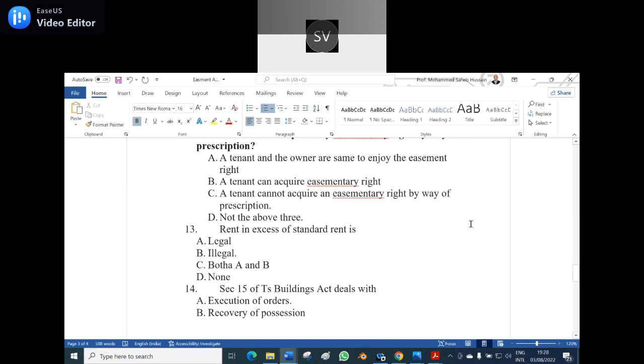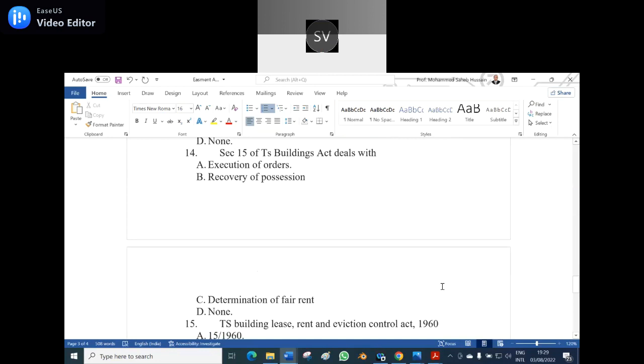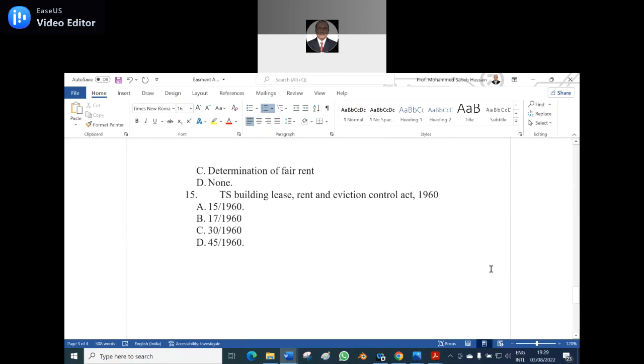Thirteenth question. Rent in excess of standard rent is option A, legal, option B, illegal, option C, both A and B, option D, none. Option B, illegal, is the correct answer. Fourteenth question. Section 15 of TS Building Act deals with option A, execution of orders, option B, recovery and possession, option C, determination of fair rents, option D, none. Yes, section 15 deals with execution of orders.